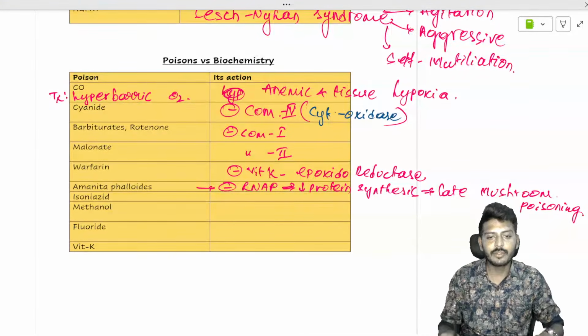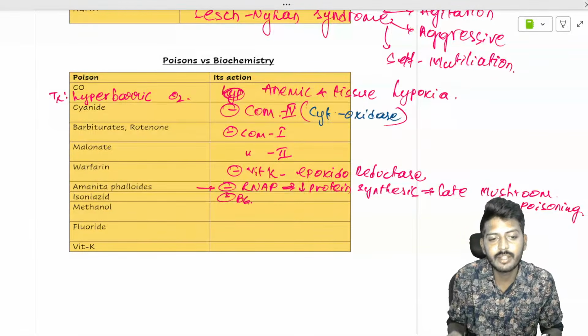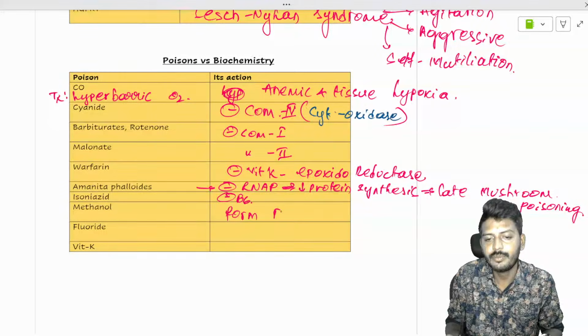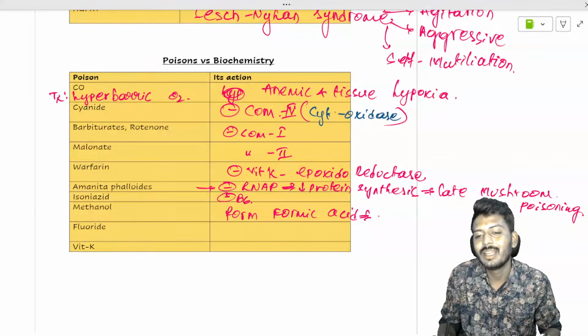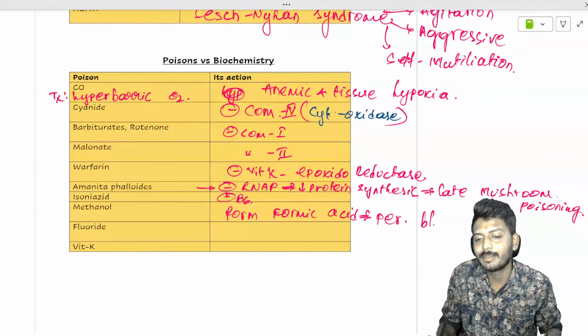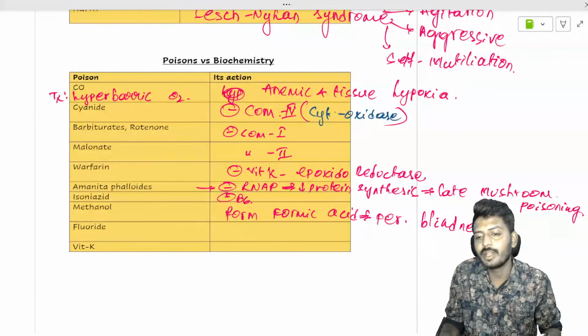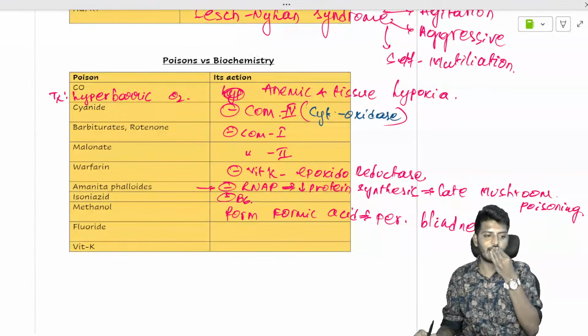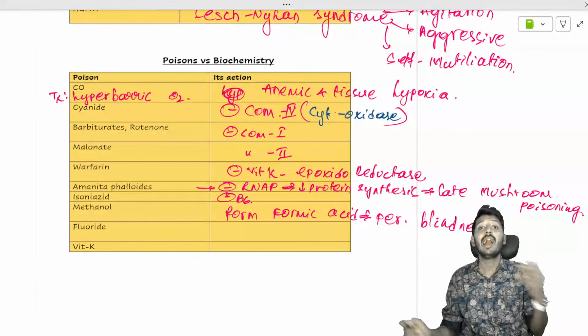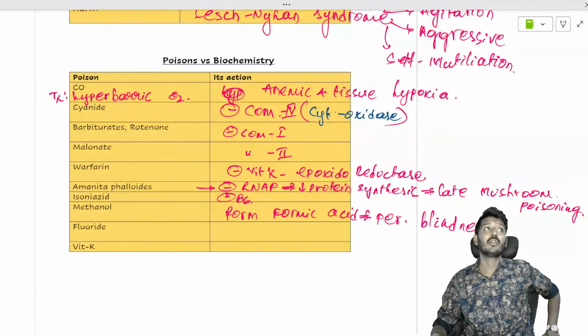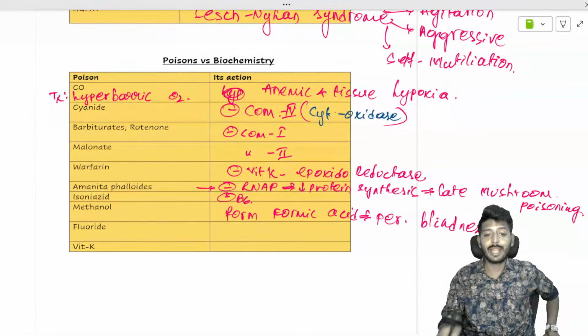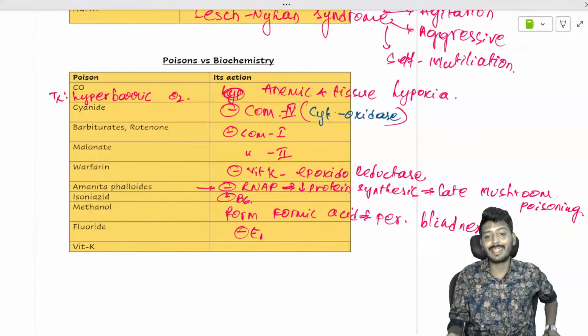Isoniazid inhibits vitamin B6 utilization. Methanol will cause permanent blindness because it forms formic acid. A few years back, maybe 2 to 3 years, I'm not sure which year, in Tamil Nadu there was an incident of adulteration of alcohol because of which around 80 people died; I'm not exactly sure about the number. Fluoride inhibits an enzyme in glycolysis called enolase.